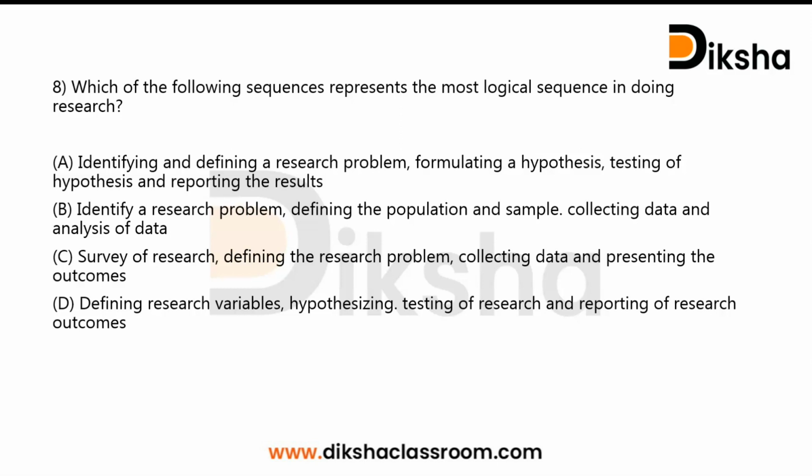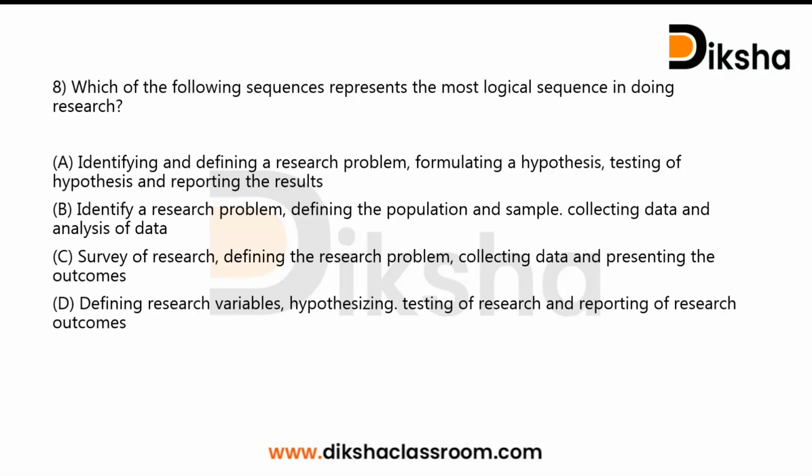Option A says identifying and defining a research problem is to be done first, then formulating a hypothesis, then testing of this hypothesis is done, and at last reporting these results. Option B says first we are identifying a research problem, then defining the population and sample in which the study is to be done, then collecting data, then analysis of these collected data. Option C says survey of research has to be done first, then define the research problem, then collect data, then present the outcomes. Option D says defining research variables is done first, then hypothesizing, then testing of research and reporting of research outcomes.